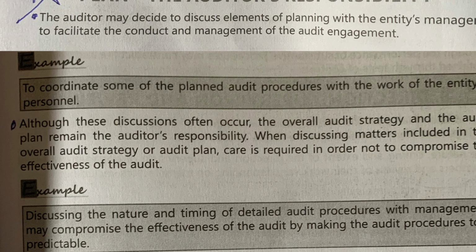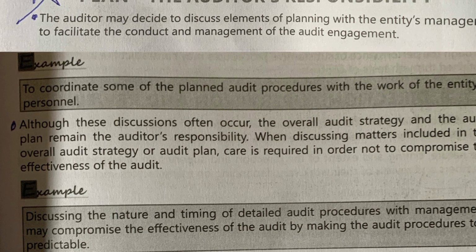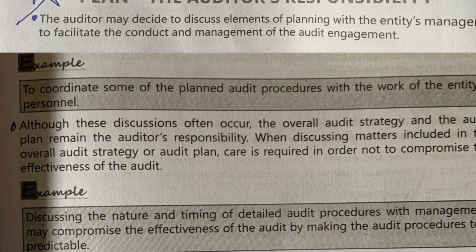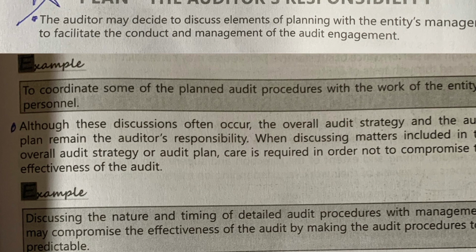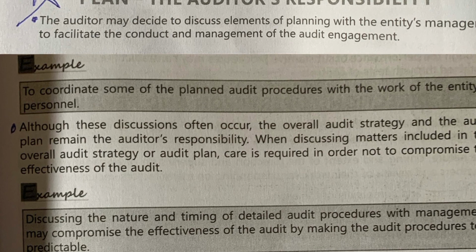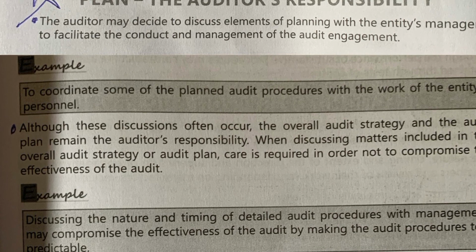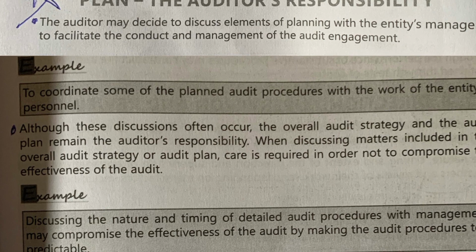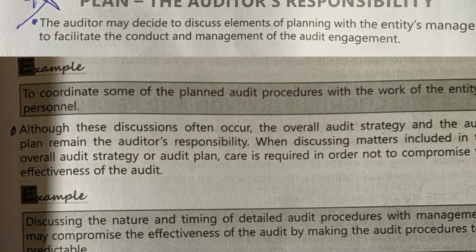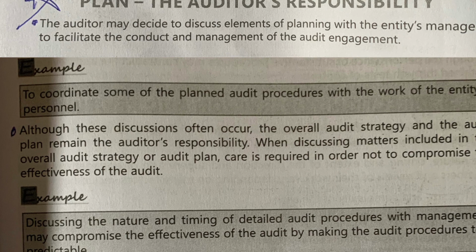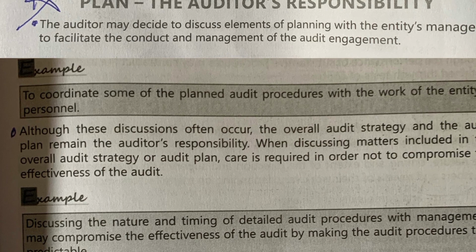So the first point says that we can discuss the audit plan with the entity, so we can coordinate audit procedure with the entity's personnel. The second point says care is required, so efficiency is not compromised.